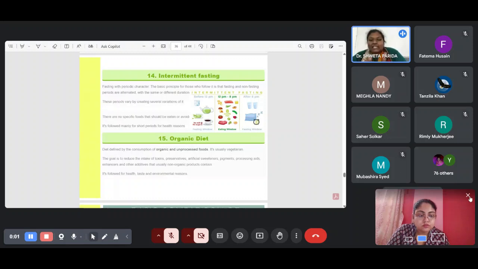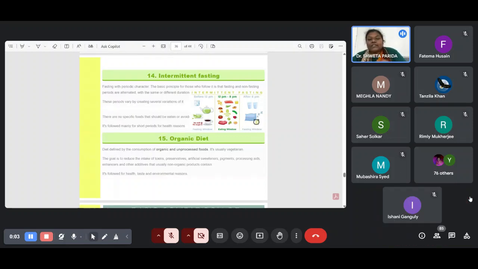Eating window, you can eat anything. Okay, for a healthy reason, you can opt for healthy food, or you can choose according to your choice. Then the last one, organic diet, that means only eating vegetables from home, making a kitchen garden, and eating only what you grow in that kitchen garden.